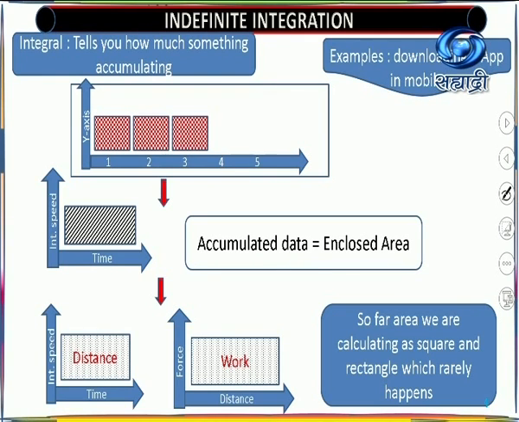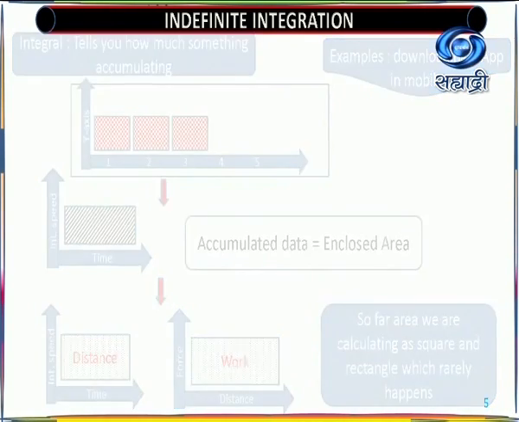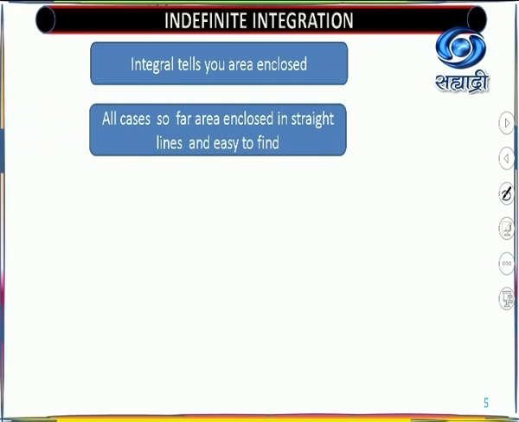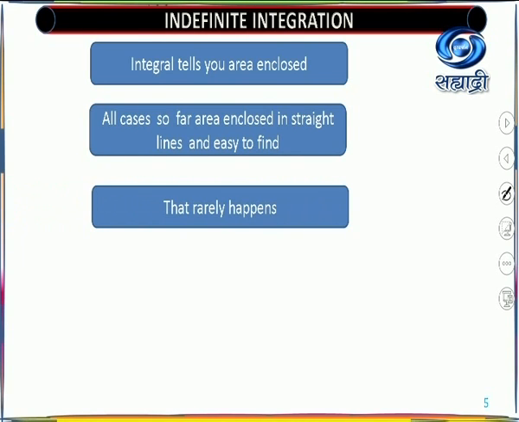That means if you are applying constant force or constant speed, but that does not happen. So integral tells you how to find the area enclosed in the above cases if no straight lines are there. In straight lines it is easy to find the area, but that rarely happens. So now time and speed: now the speed changes, it becomes a curve. It's not a straight line anymore, it becomes a curve.